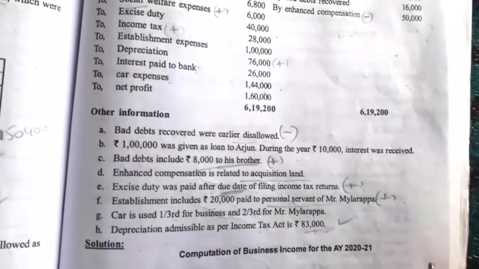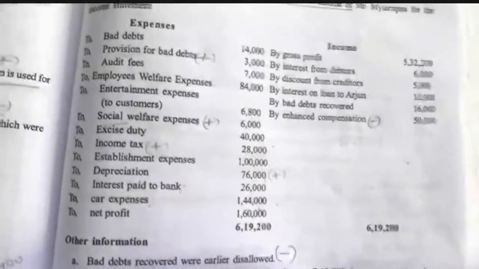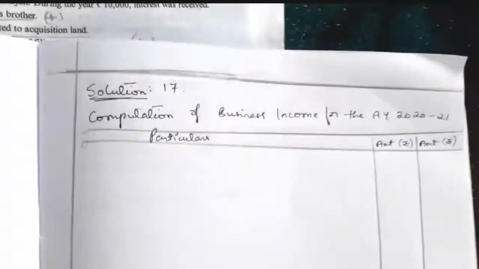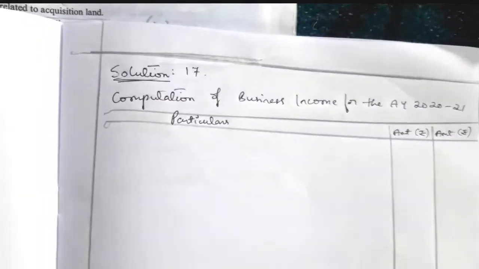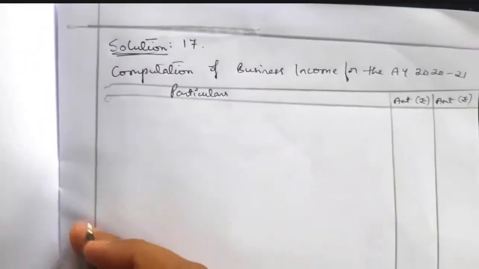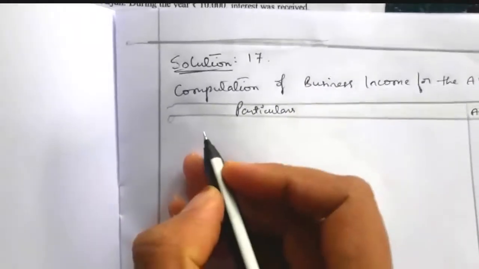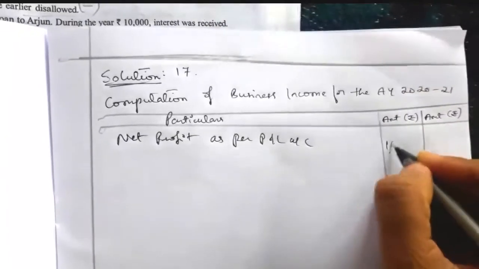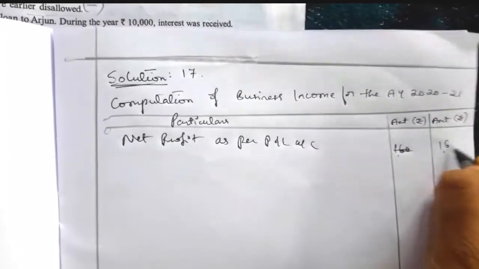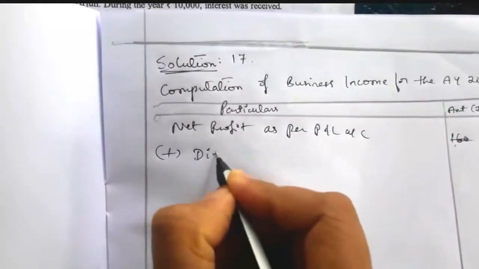Now we'll work out. So with this information we have to compute the business income. So now write the heading: solution number 17, computation of business income for the assessment year 2020-21. Under that, 3 columns, particulars and 2 amount columns. So we'll start with the net profit as per profit and loss account. The net profit here given is rupees 1,60,000. To this net profit we have to add the disallowed expenses.